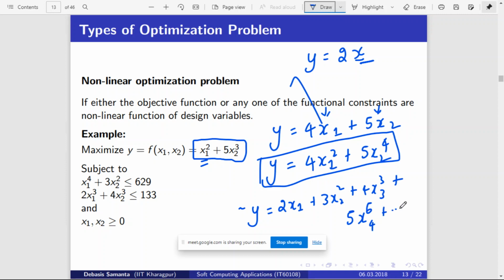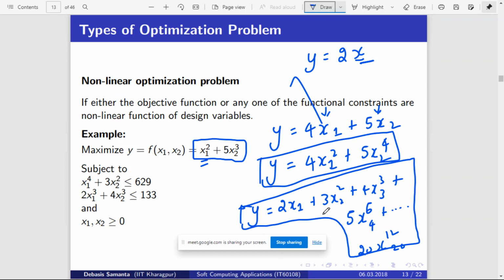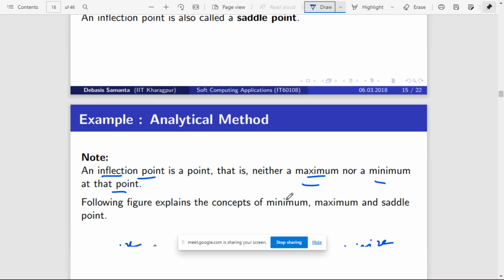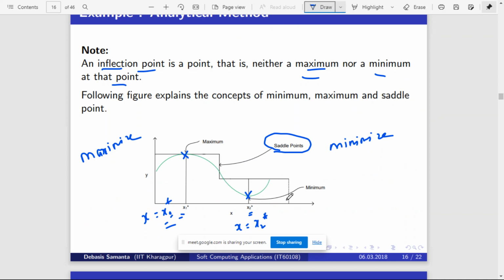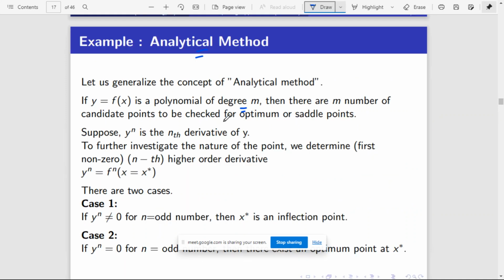If it keeps on going like this, say 20x to the power of 12, there are many parameters and its degree is also 12. So now this is called a complex problem, because there are many parameters and its degree keeps on increasing. So this slide shows how optimization problems are generally solved using the analytical approach. Let us assume there is a function of this form, y is equal to